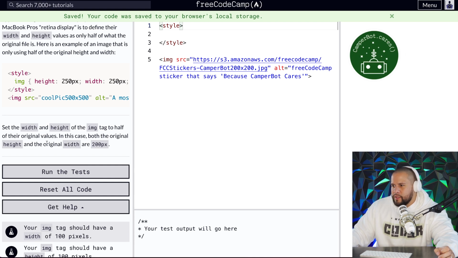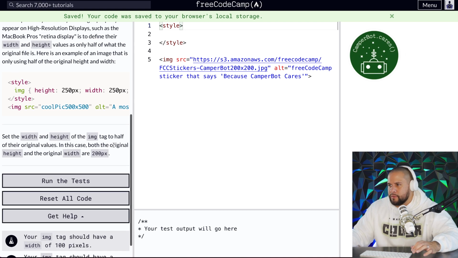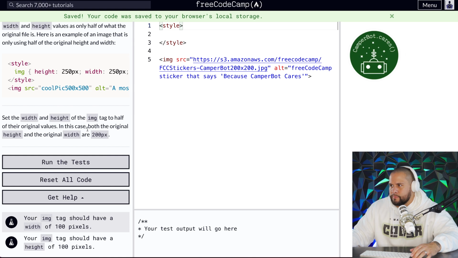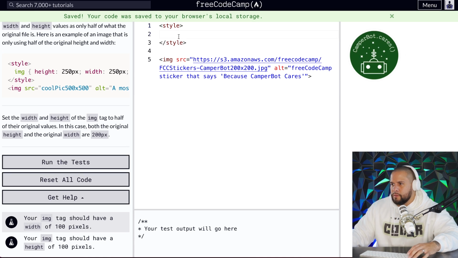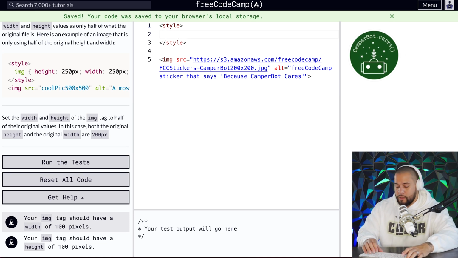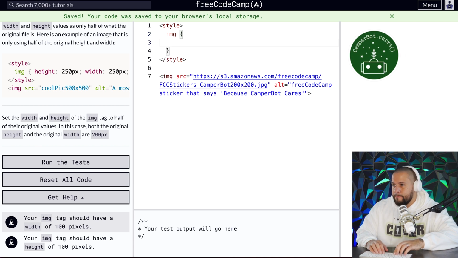In this case, both the original height and original width are 200 pixels. So we'll go 100. Let's see. We'll do an image tag, select that.